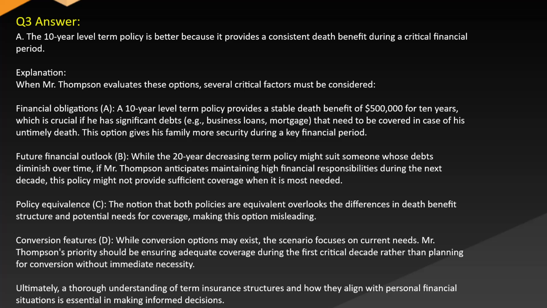Future financial outlook, B. While the 20-year decreasing term policy might suit someone whose debts diminish over time, if Mr. Thompson anticipates maintaining high financial responsibilities during the next decade, this policy might not provide sufficient coverage when it is most needed. Policy equivalence, C. The notion that both policies are equivalent overlooks the differences in death benefit structure and potential needs for coverage, making this option misleading.